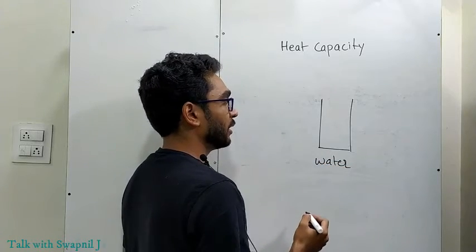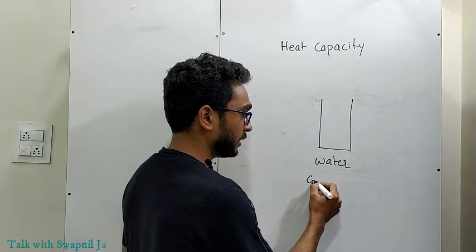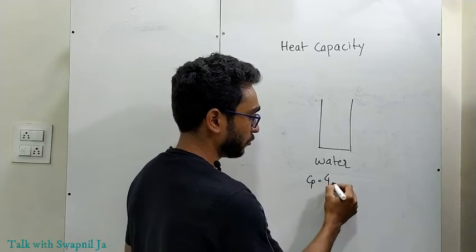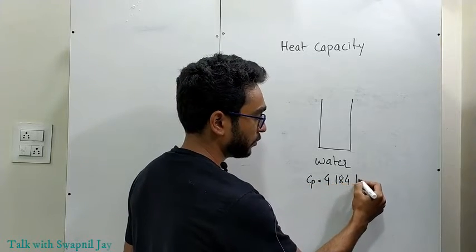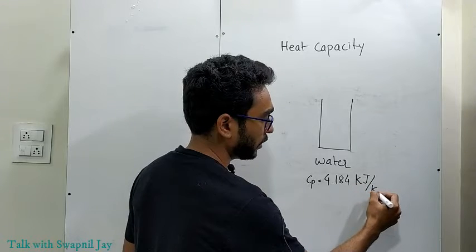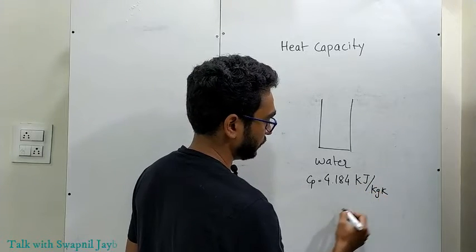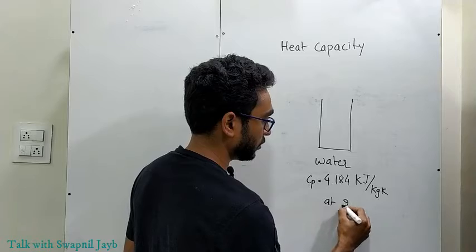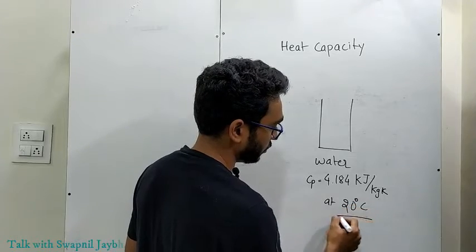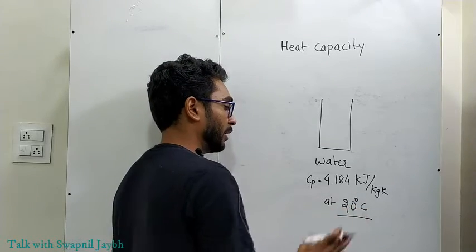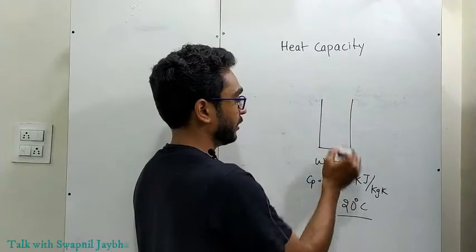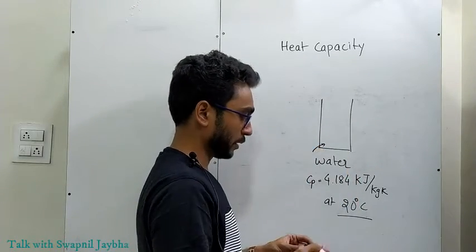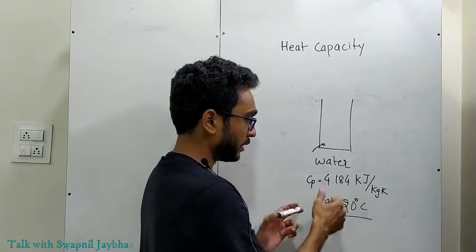As we know, the specific heat capacity of water is 4.184 kilojoule per kg Kelvin at 20 degrees Celsius. We consider our water is at 20 degrees Celsius. What does this indicate?